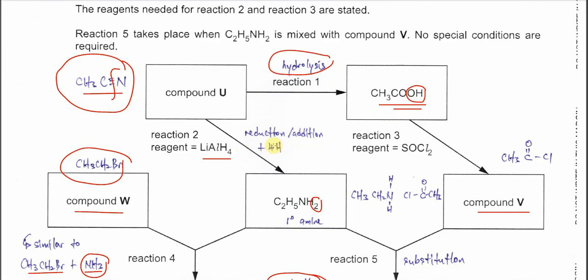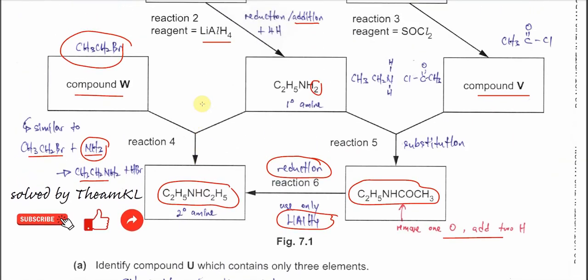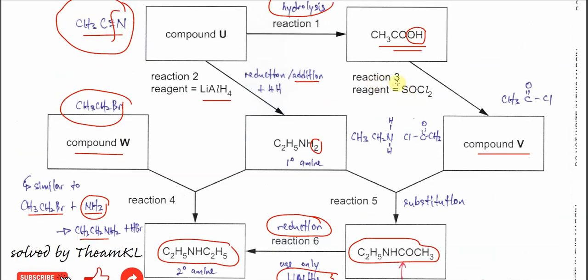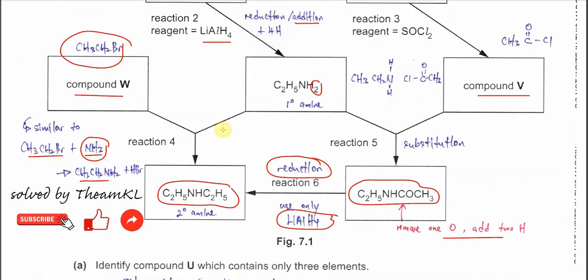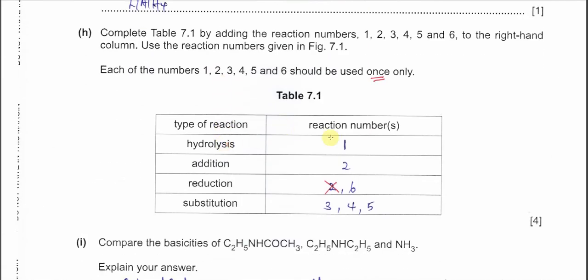actually this can be a reduction, but we can put it as addition because this nitrile adds 4 hydrogens. It's actually an addition also, right? So the second reaction is done. Third reaction, this is obviously a substitution, so the chlorine substitutes the OH. And number 4 also. Okay, let's check this one. Okay, hydrolysis done.